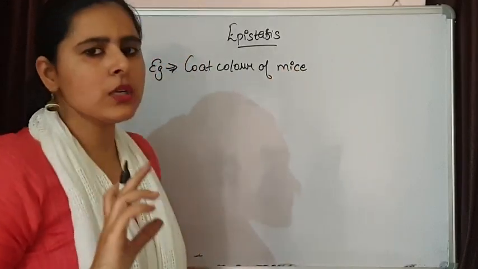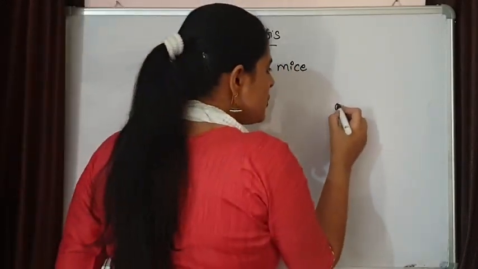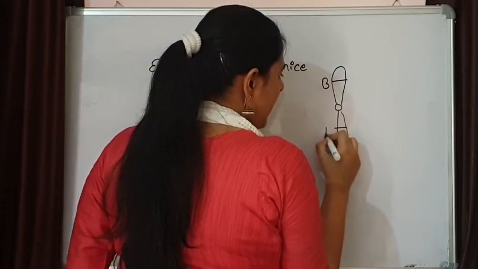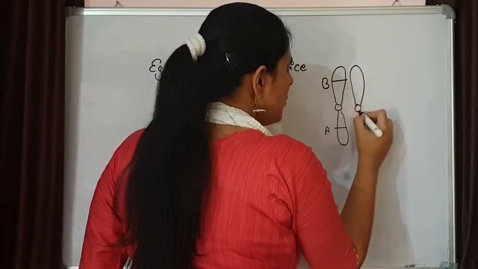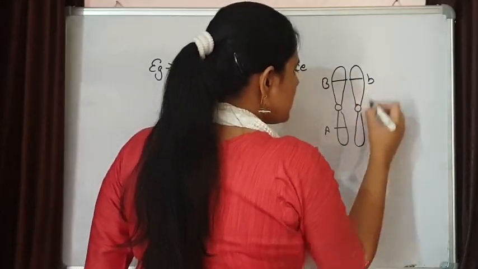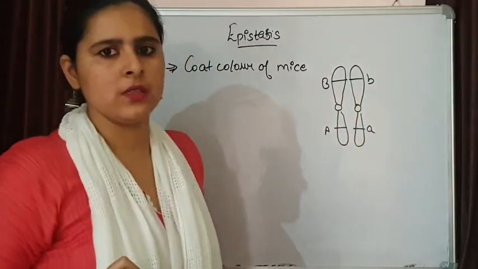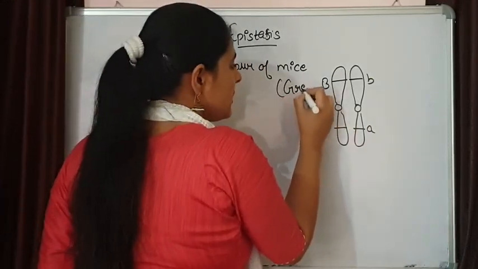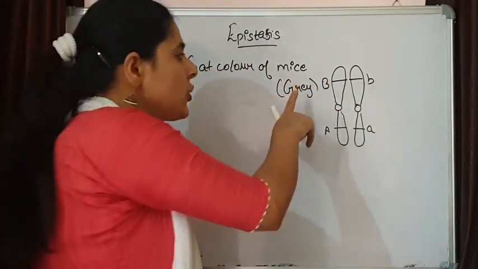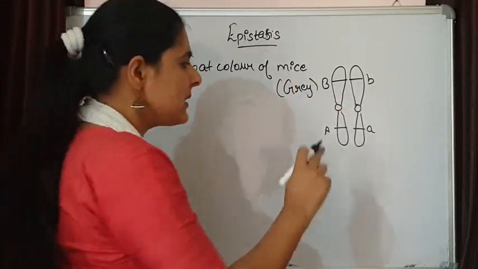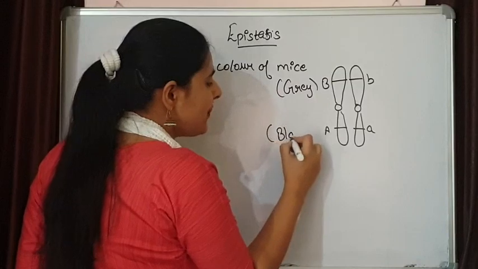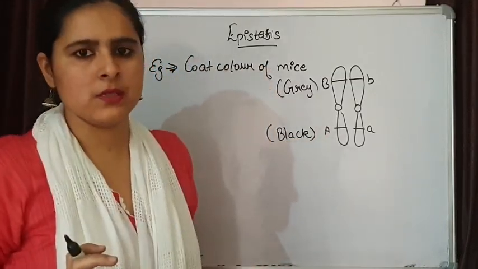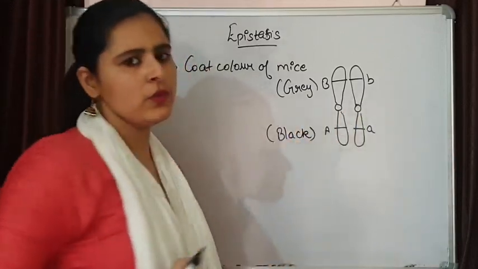Now, this coat color of mice is controlled by two genes, gene B and gene A. It is the homologous pair on which their recessive alleles are present. Now this dominant B is responsible for grey coat color, and this is the dominant one, the wild type. This A is responsible for black coat color of the mice, and these are their recessive forms.